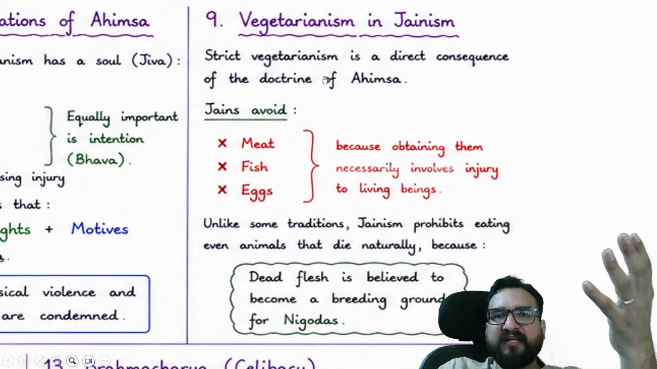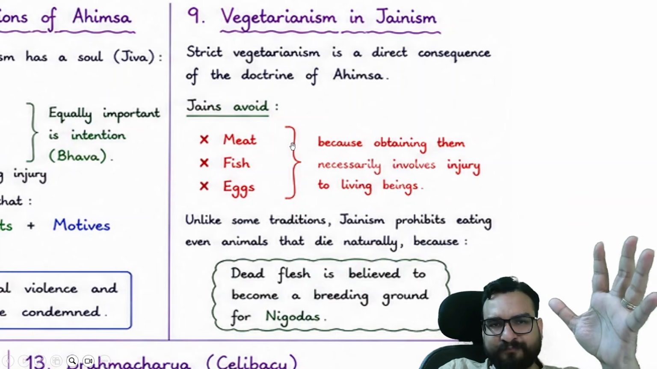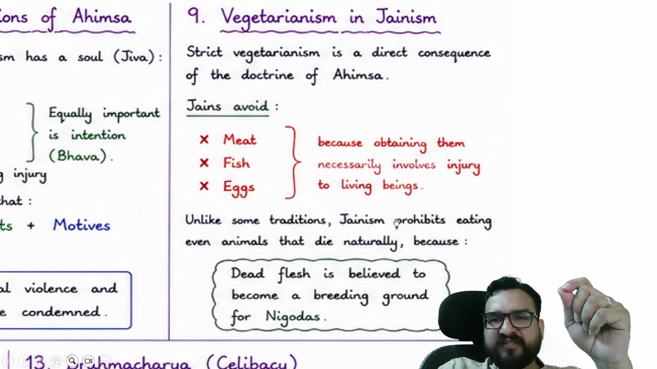Right, vegetarianism in Jainism. Strict vegetarianism is a direct consequence of the doctrine of ahimsa. Meat, fish, eggs, all were prohibited. Unlike some traditions, Jainism prohibits eating even animals that die naturally.